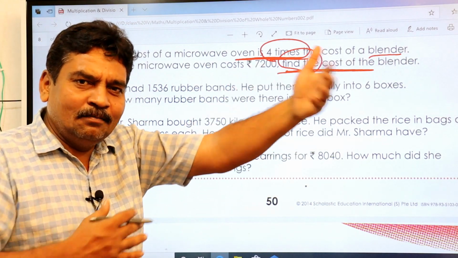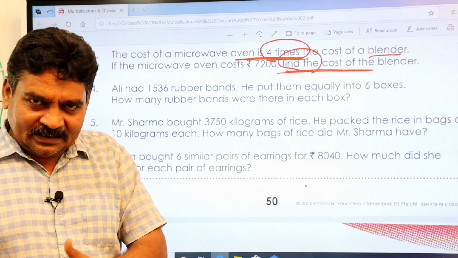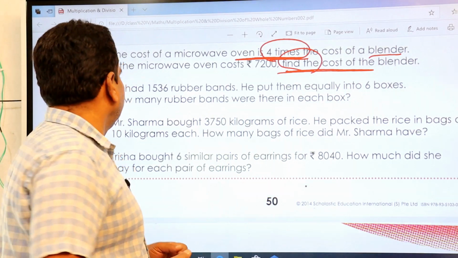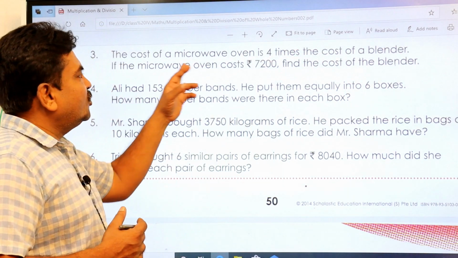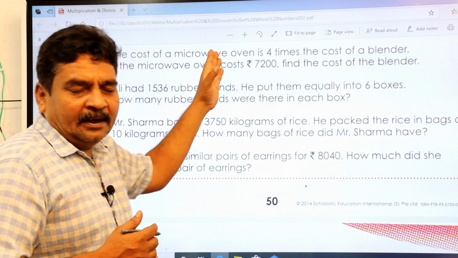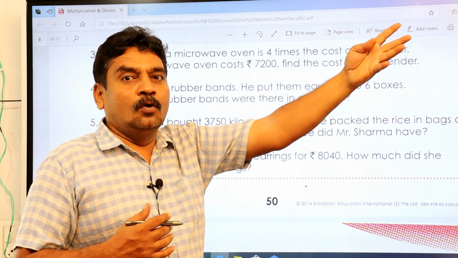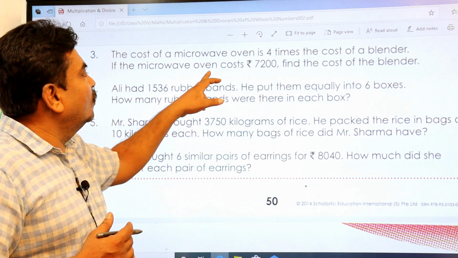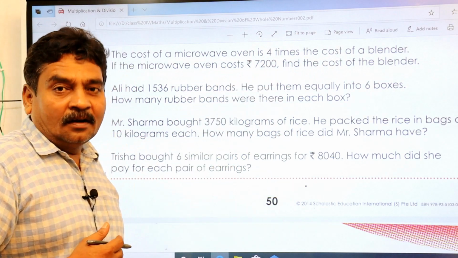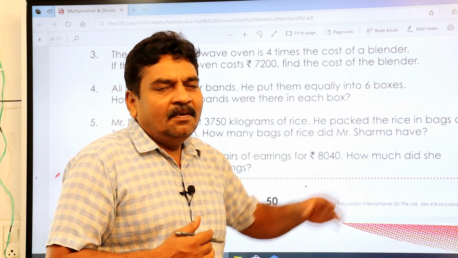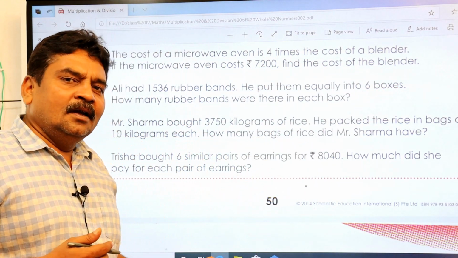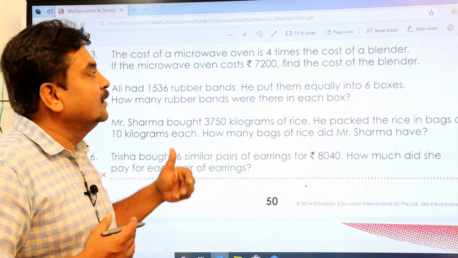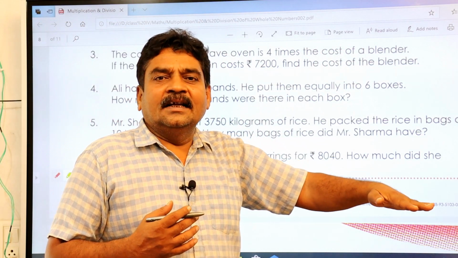So that is the relation between multiplication and division. Multiplying means you are getting more. Division means you are getting less. That logic you should first develop while doing word problems. Simple. So the cost of a microwave oven is 4 times more. If the microwave oven costs 7,400, find the cost of a blender. It's very simple. Here he has given the cost for the higher value. Blender is less.